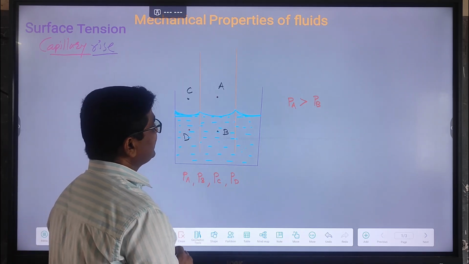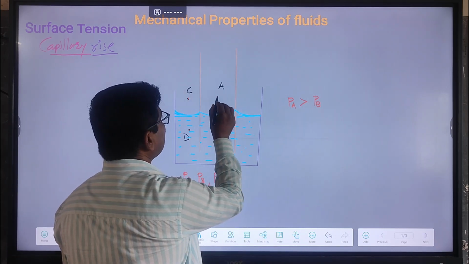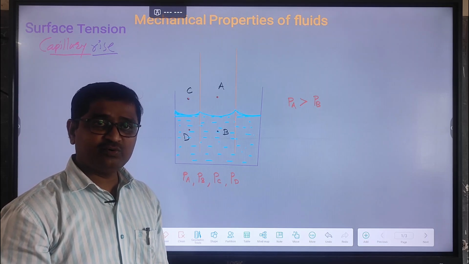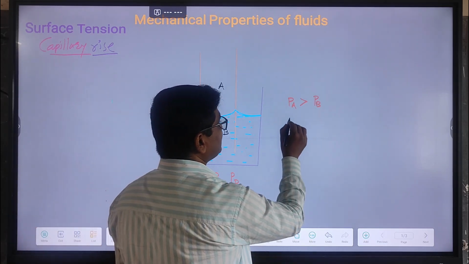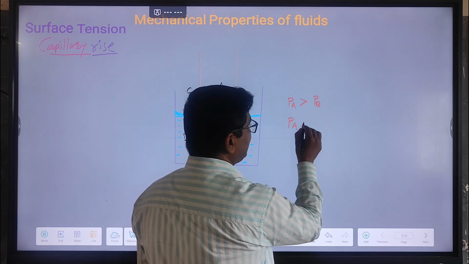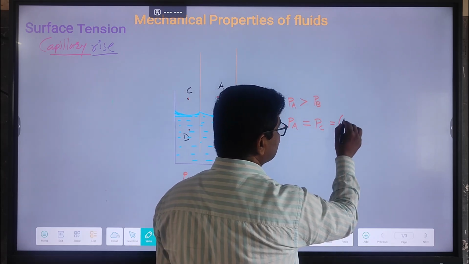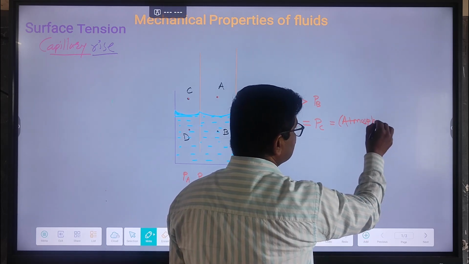Now after that, we observe that point C and point A are both present in air. Do both experience the same atmospheric pressure? Yes. The pressure at point A and the pressure at point C are the same because of atmospheric pressure.